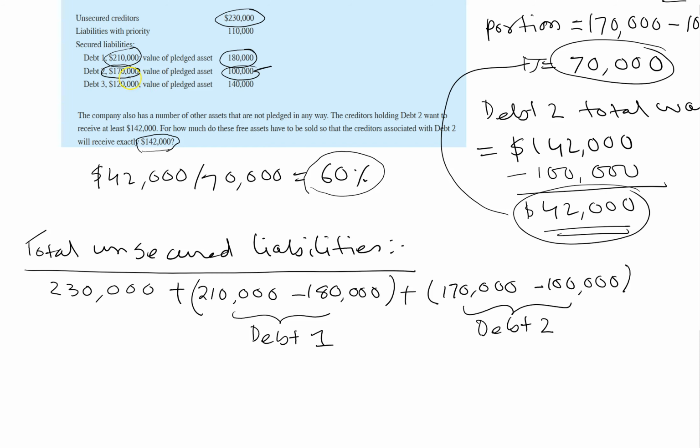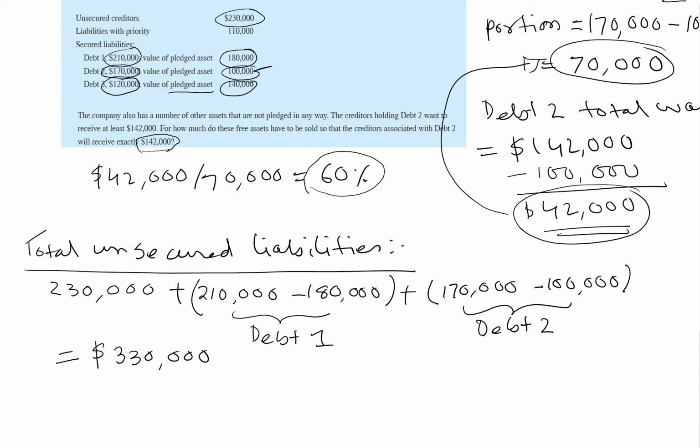Debt 3's total value is 120,000 and the value of the assets used to secure it is 140,000. That means the value of the pledged asset is higher than the debt, so debt 3 is fully secured and we don't need to include it here. So we have 230, debt 1's unsecured portion of 30,000, and debt 2's 70,000.